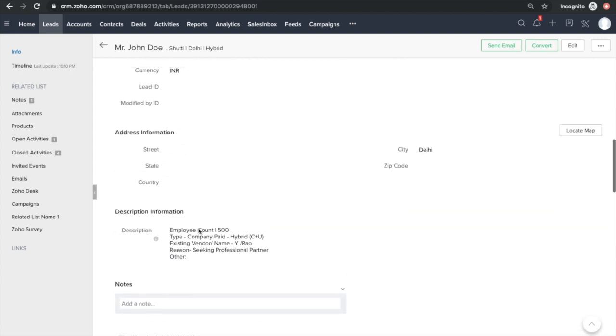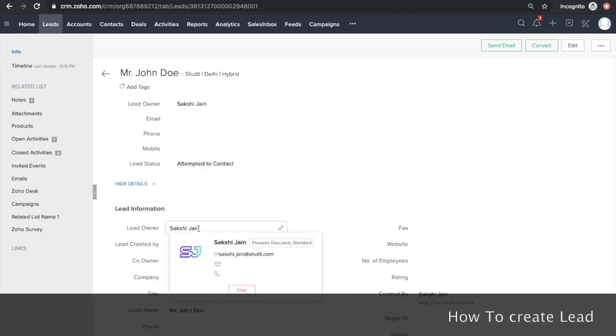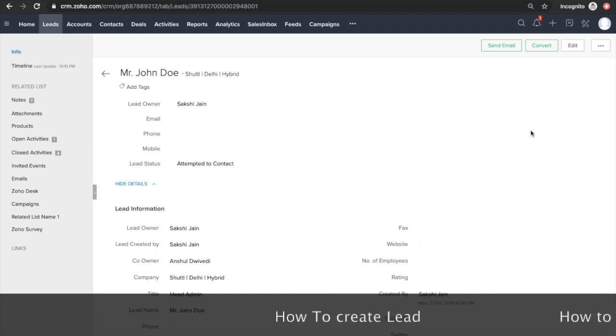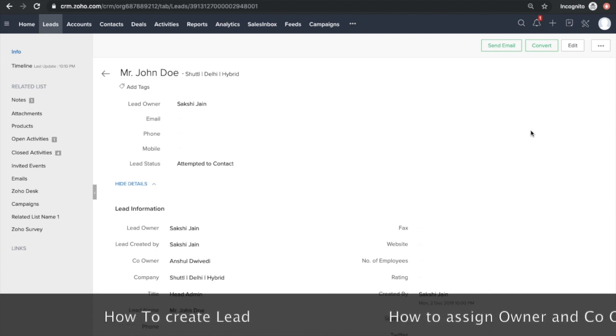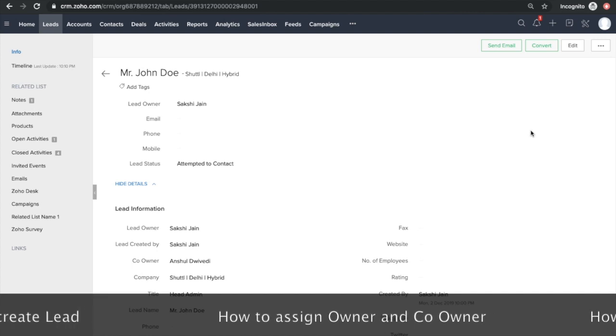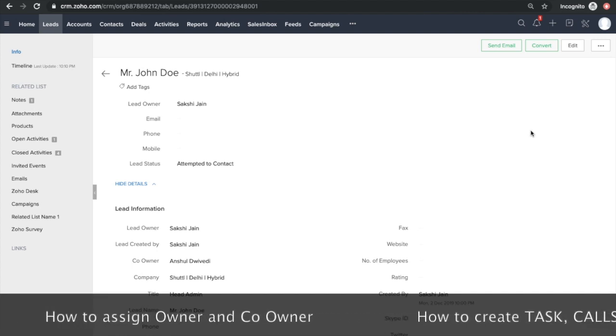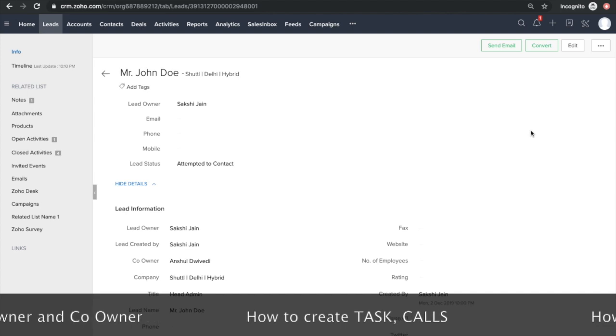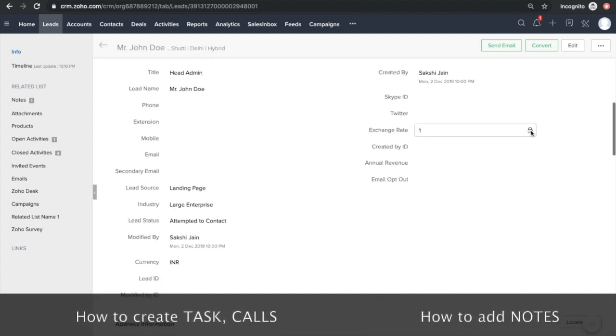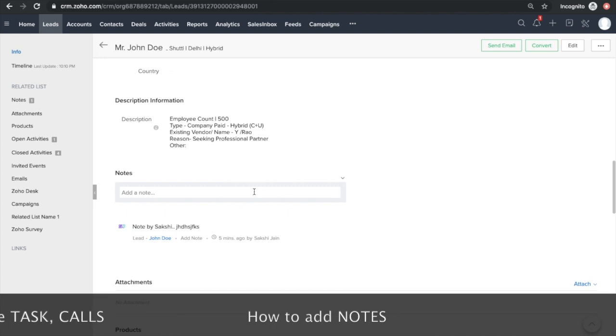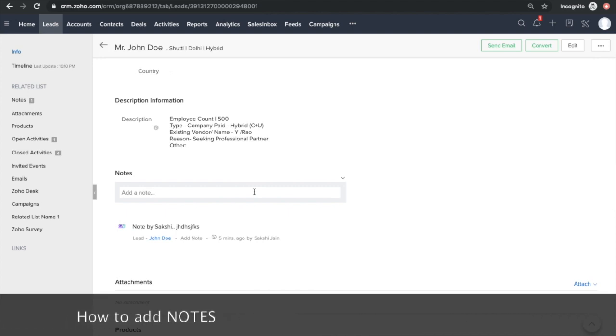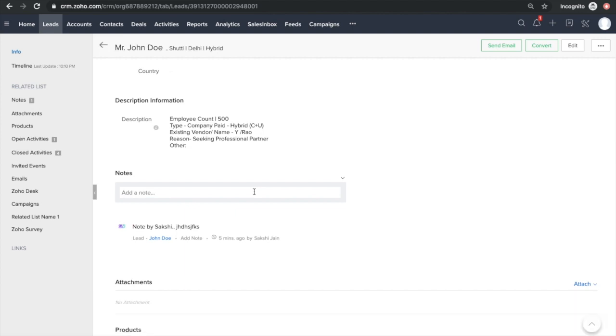So now how this works. So now we have understood how to create lead. We have understood how to assign owners and co-owners. We have understood how to create task calls. We have also understood how to put in notes if we do have any other information, if we want my owner or co-owner to be aware of any further or later information which I received while having a meeting or while having a call. So this is how it's done.